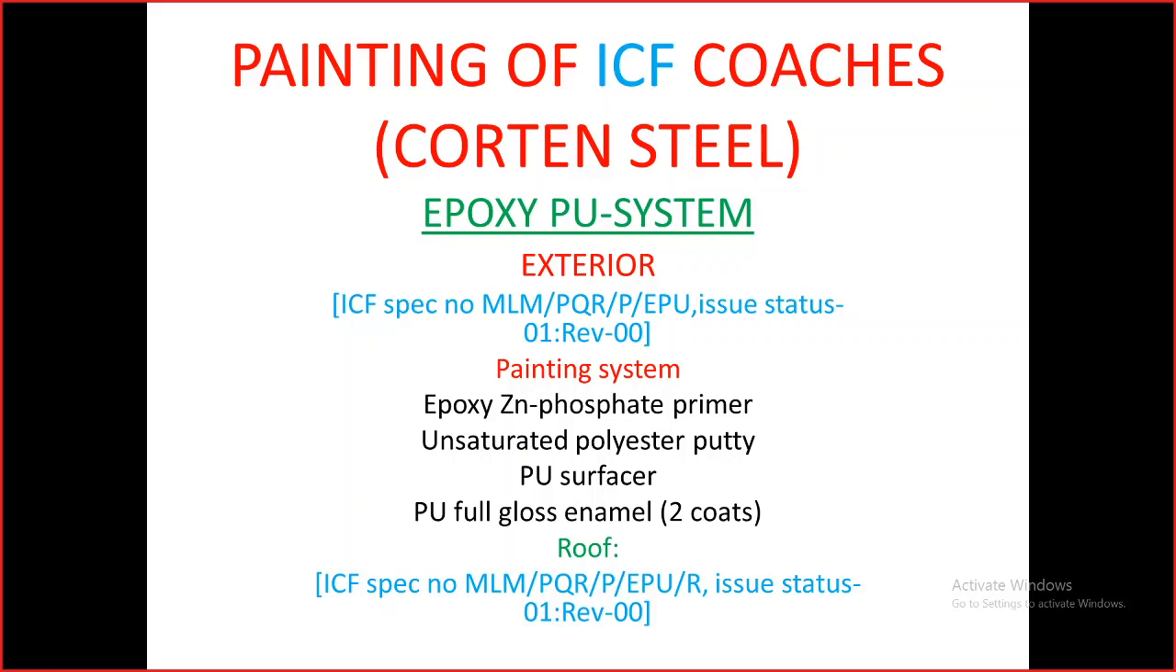The latest ICF coaches are also with PU painting. In the specifications, a small variation is there, and the specification numbers are given. Those who are working in the paint shops are very much familiar with the difference between the various specifications and types. We have RCF manufactured LHB coaches with a different painting system, ICF manufactured LHB coaches with a different one, and ICF manufactured ICF coaches with different painting schemes. So one should be careful while using these painting systems.